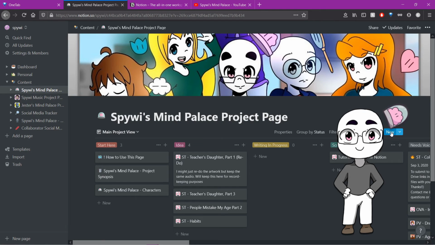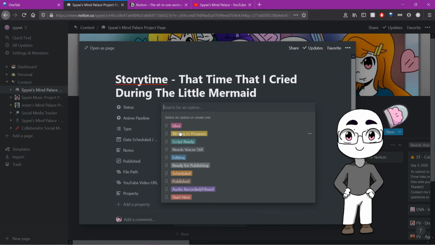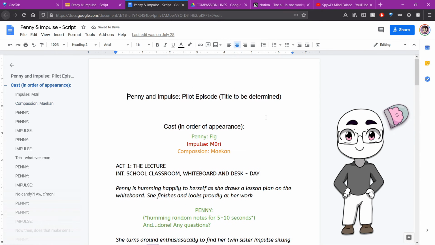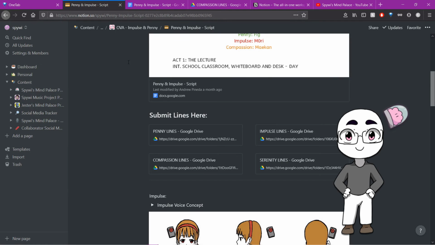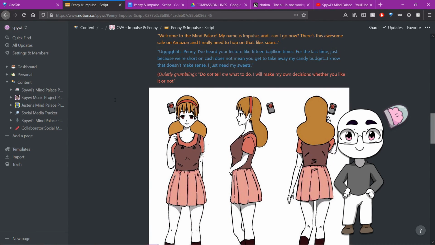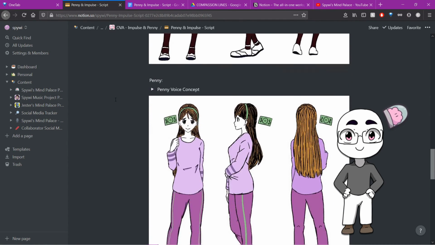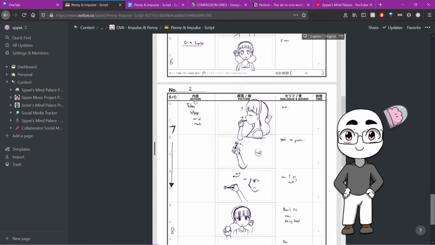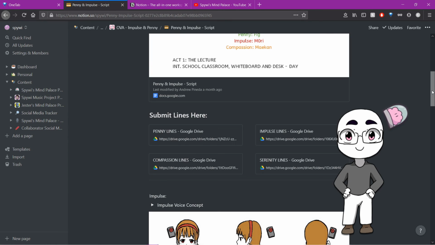Step 1, create the template, and then start creating or filling in properties here. I can use the brainstorming session to set up the basis for my script, and then once everything is workshopped, step 2 is I create the final script in Google Docs and then link it here as final script. Step 3 is that I gather information from my voice actors such as character concept art, voice direction, notes, and maybe some reference videos or audio files, and I can fill them out anywhere on this page. From there, I can create separate Google Drive folders for each of my voice actors and link them here.